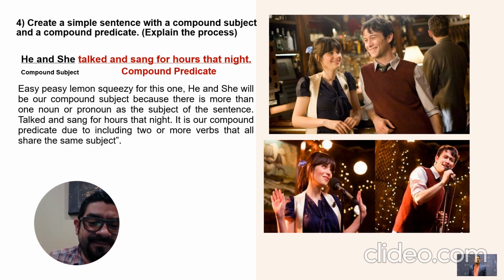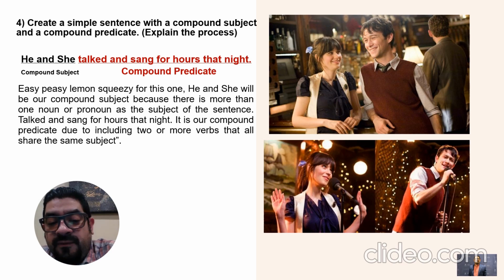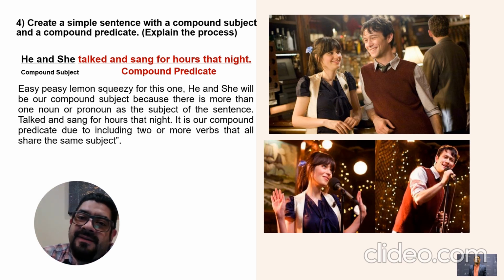Number 4. Create a simple sentence with a compound subject and a compound predicate. The sentence is, he and she talked and sang for hours that night. At first I thought this was easy peasy lemon squeezy, but it's not easy.